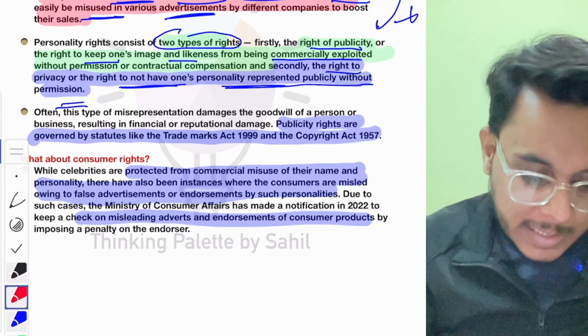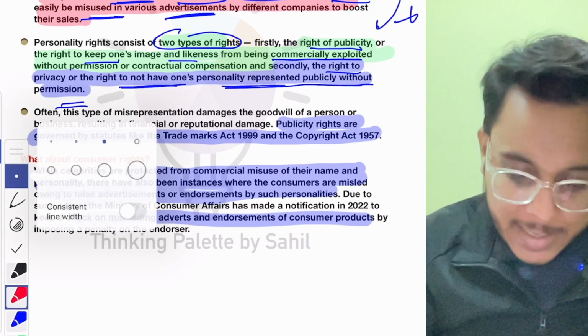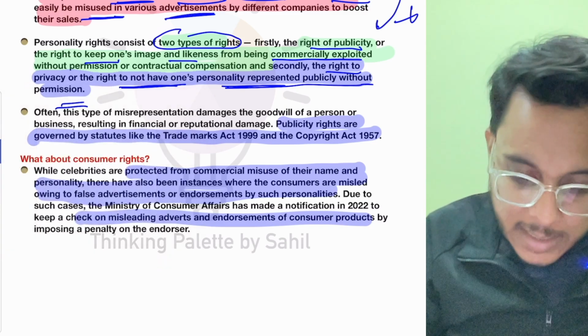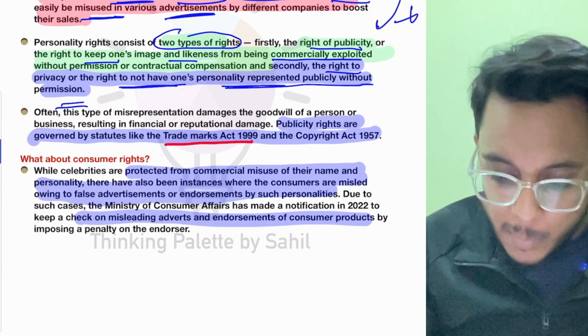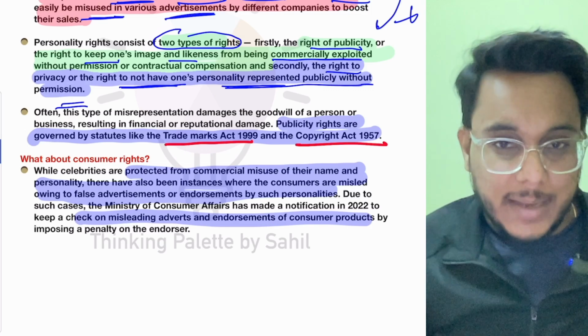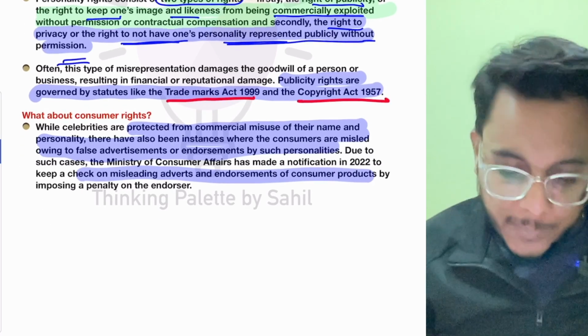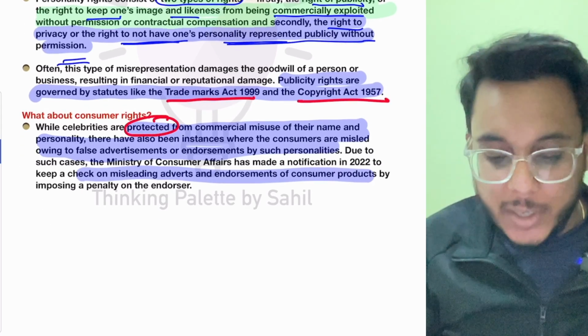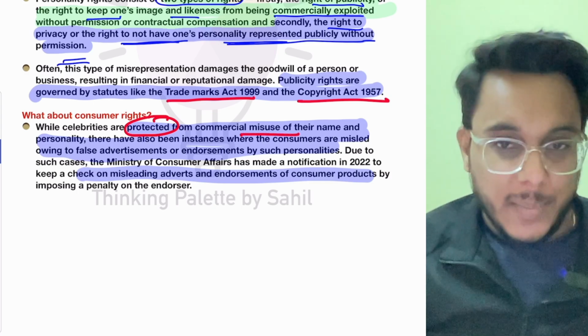Now, when we talk about personality rights in India, they are protected under the Trademarks Act 1999 and the Copyright Act 1957. Is it clear or not? So celebrities are protected from this commercial misuse of their name, etc.